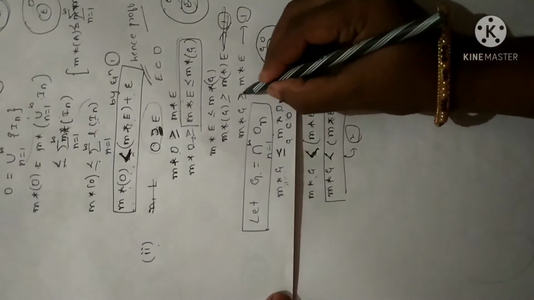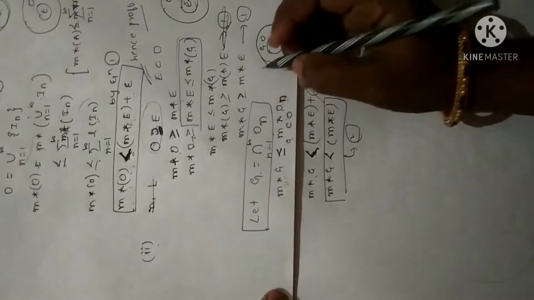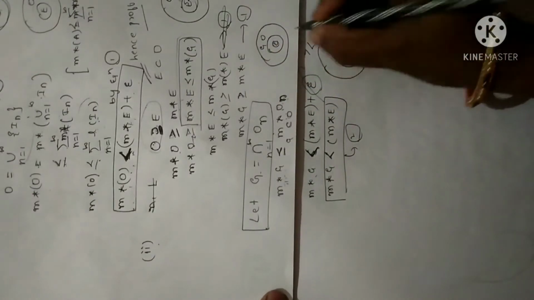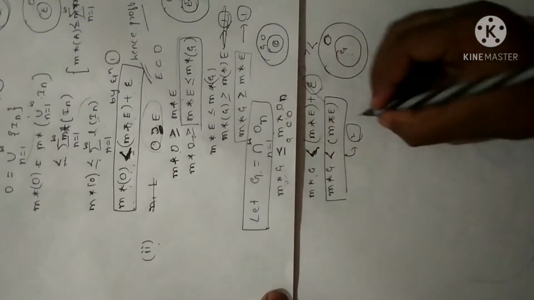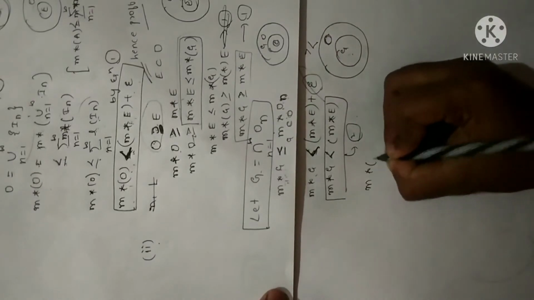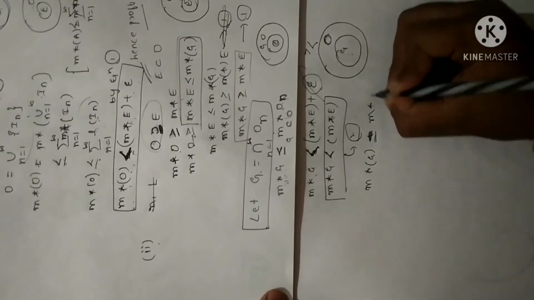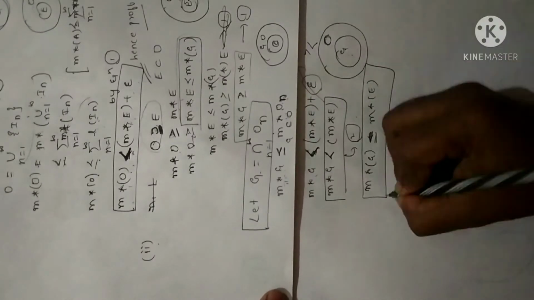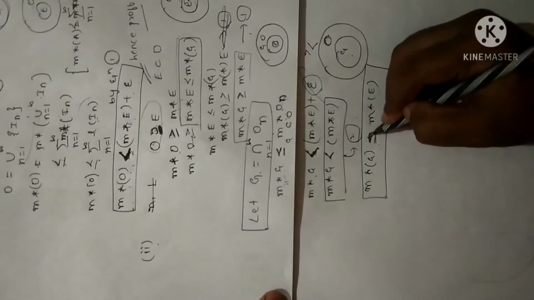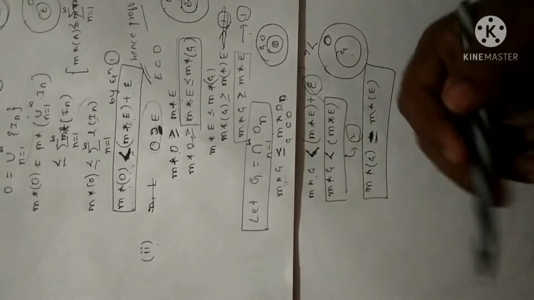One with greater than, no matter whether it is equal or not. One is greater than and another is less than. So from 1 and 2 I can say m star of G is equal to m star of E. I have combined equations 1 and 2 so as to write the equal sign. I am repeating once again.